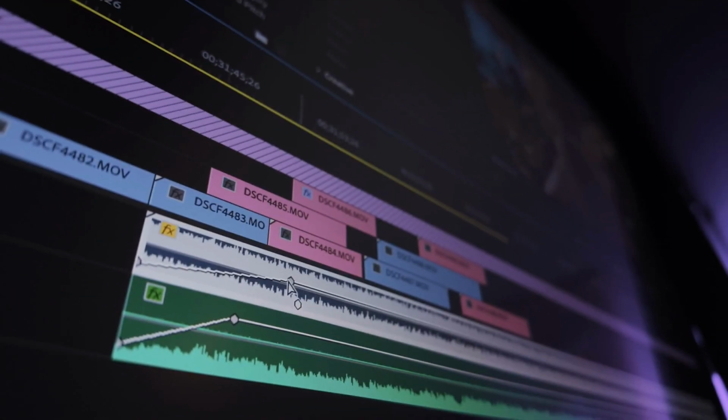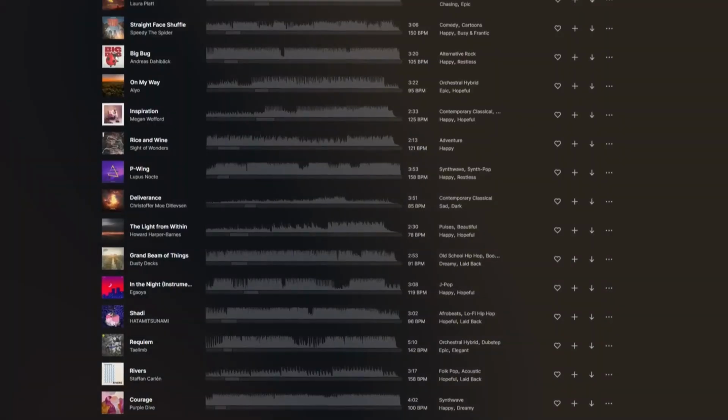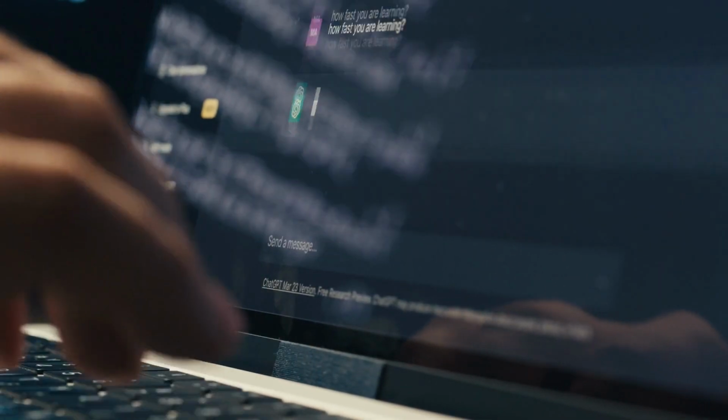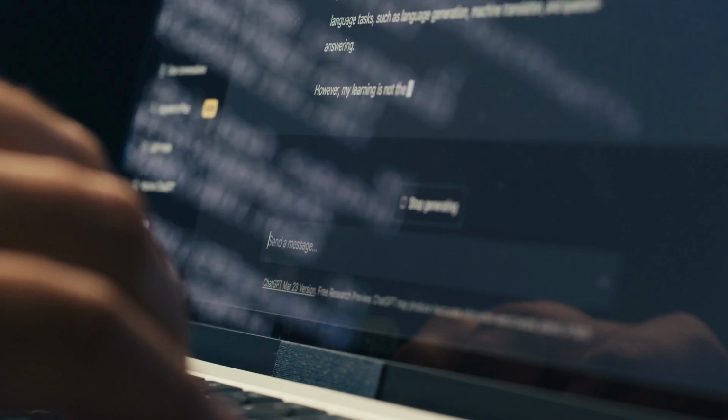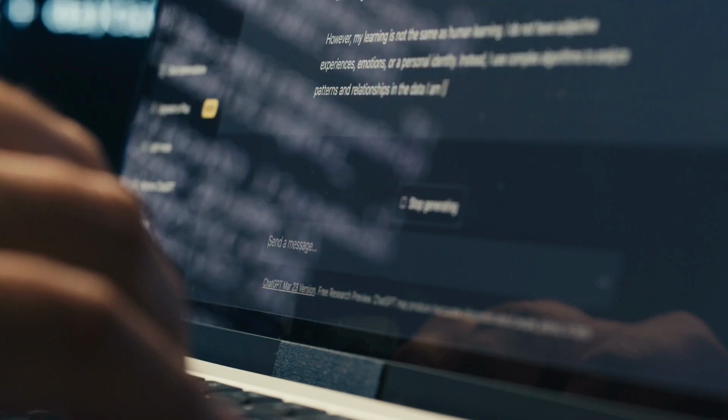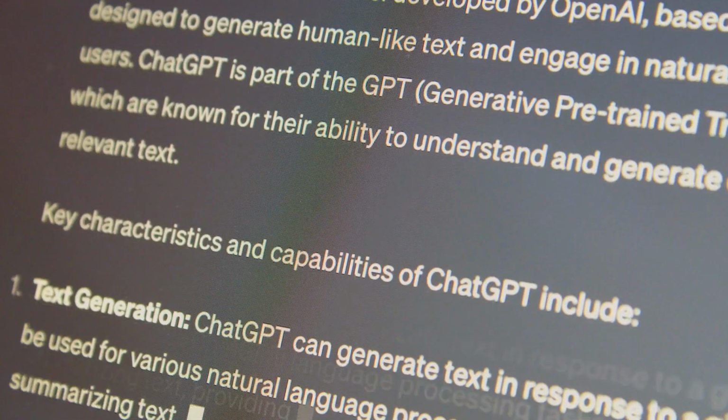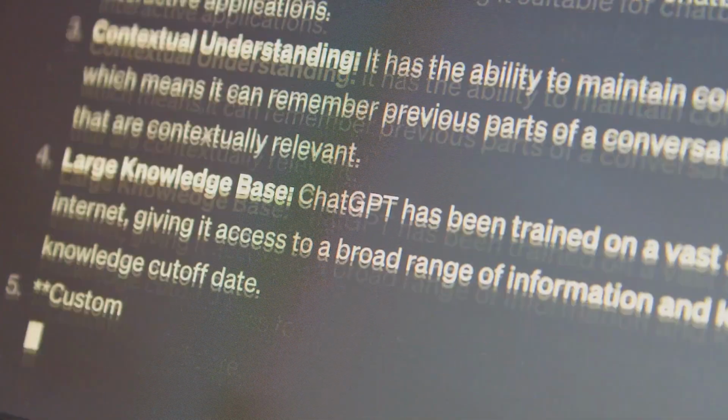Now finally coming to background music, we want something that can truly blend in with our video and make it feel like the music was specially designed for our video. To do this, we will use ChatGPT. We will provide GPT with our script and ask, can you tell me what type of background music will best suit my video? GPT will give a complete detail about the genre and mood of the music.